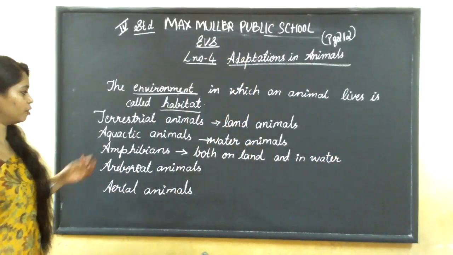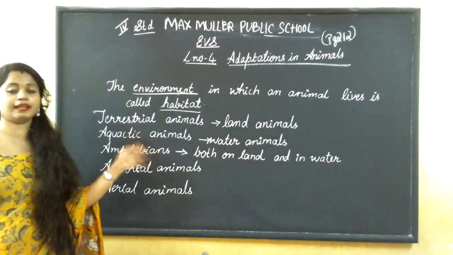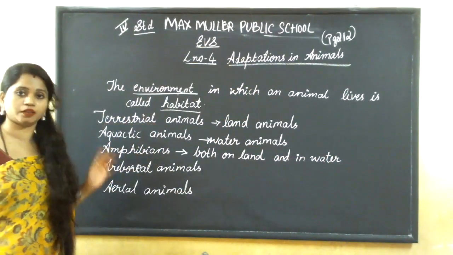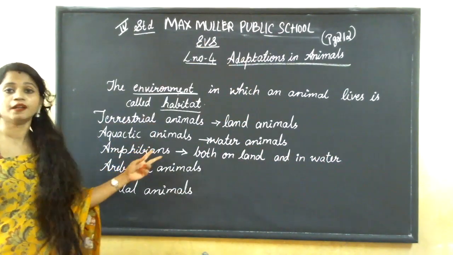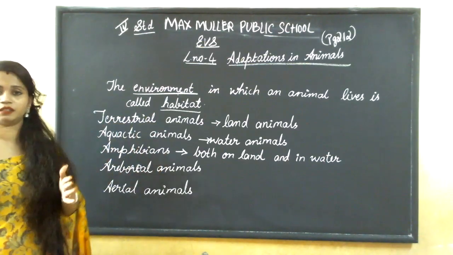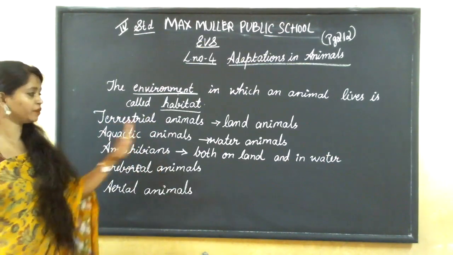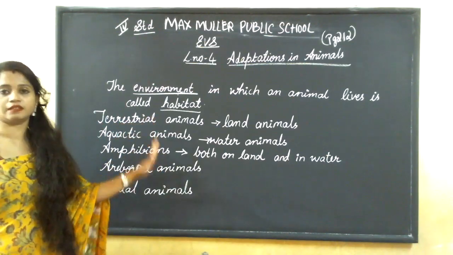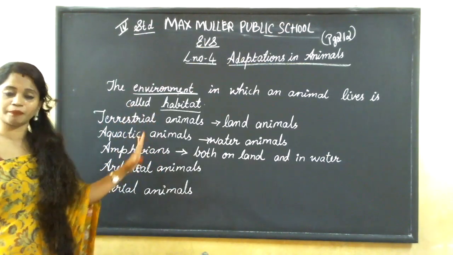In the 2 places also they can survive. I'll tell you the examples also. Don't get confused. Just listen, just understand what is the main thing.